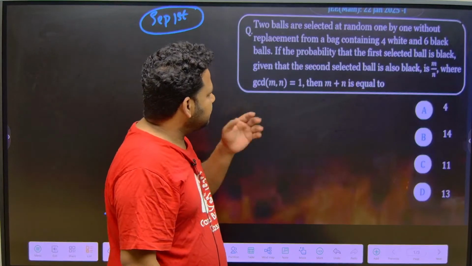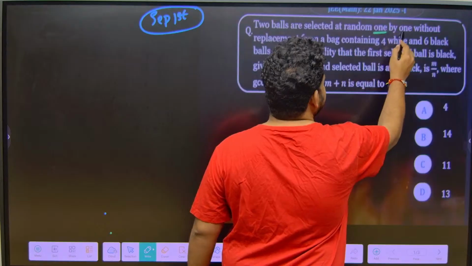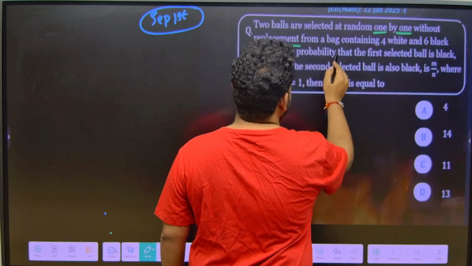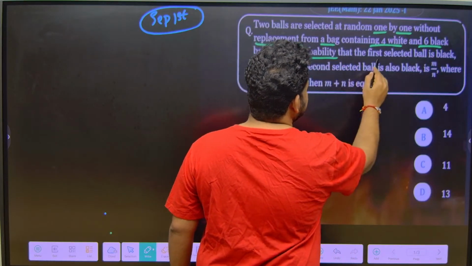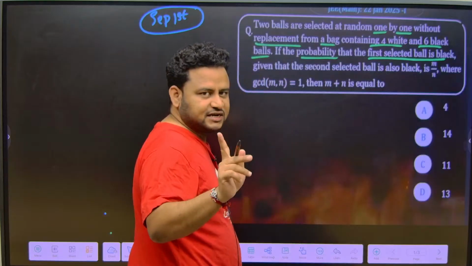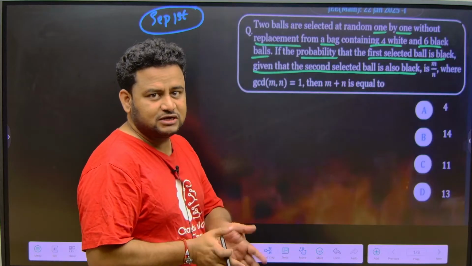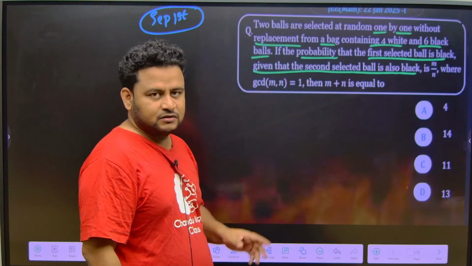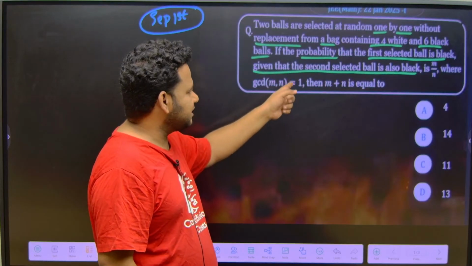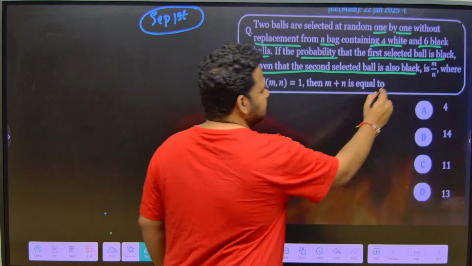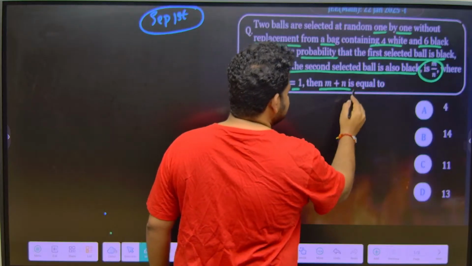So, look at this question. Two balls are selected at random one by one, not simultaneously, without replacement from a bag containing 4 white and 6 black balls. If the probability that the first selected ball is black, given that the second selected ball is also black, is m by n, where GCD of m, n is 1, then m plus n is equal to what?